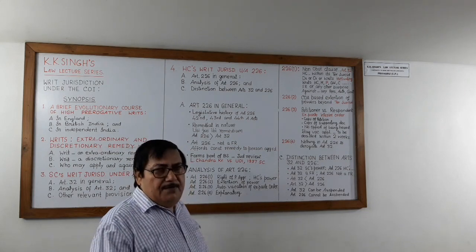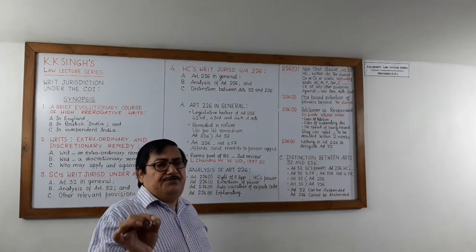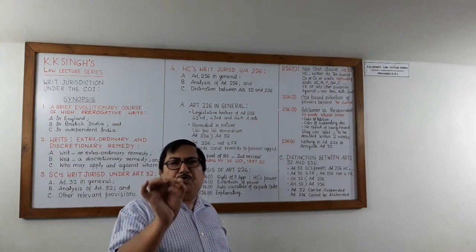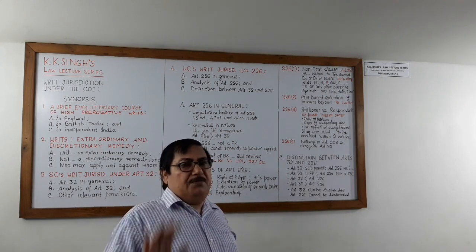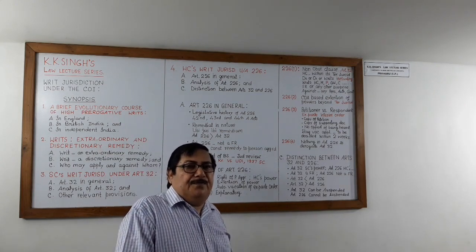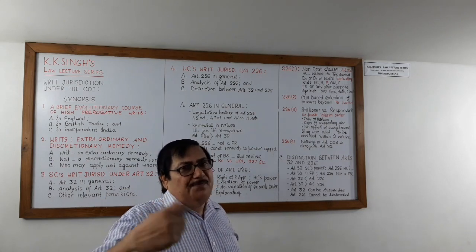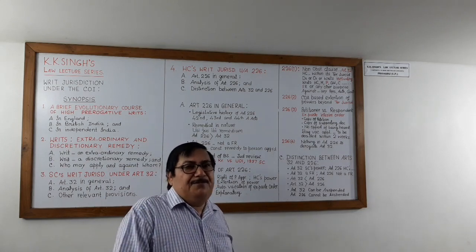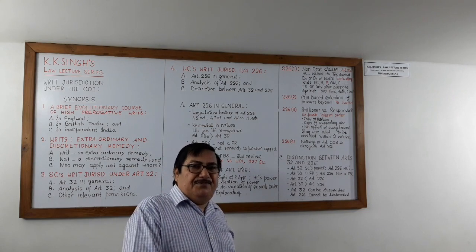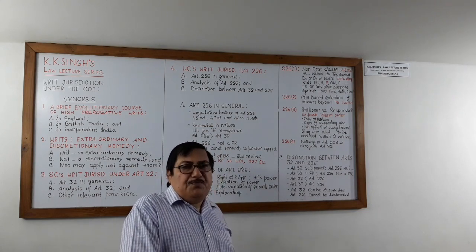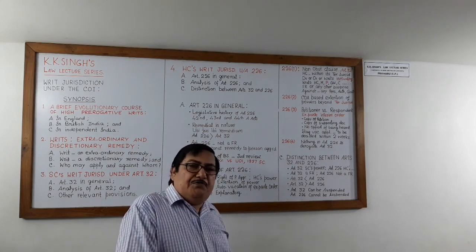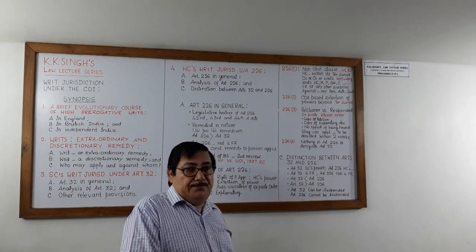Supreme Court's power is in Article 32. Article 32 contemplates Supreme Court's power. Article 226 contemplates High Court's power. First point of distinction: 32 relates to the Supreme Court, while 226 relates to the High Court.